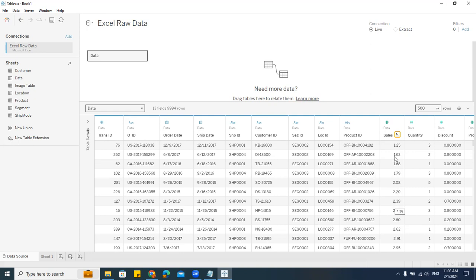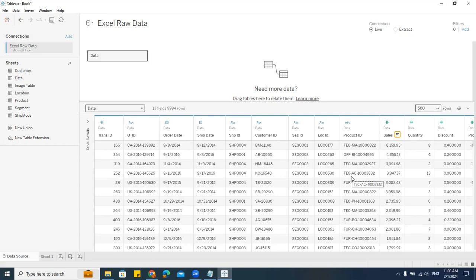Now let me click on this again. Can you see the big line coming on top, then again small line, again one dot? What does that mean? Descending order. So ascending and descending order. This is just to read the data. It doesn't mean that the data is getting sorted and will affect the reports. No, this is just to read the data. Understood, all of you?